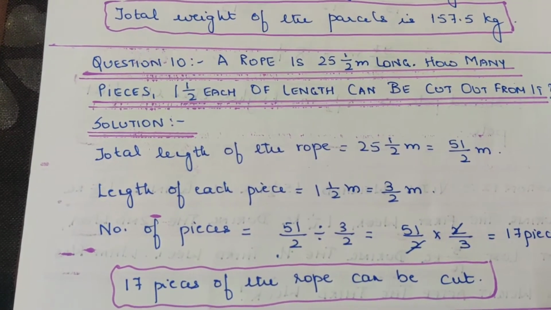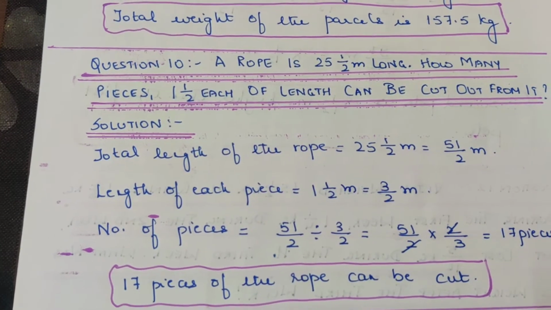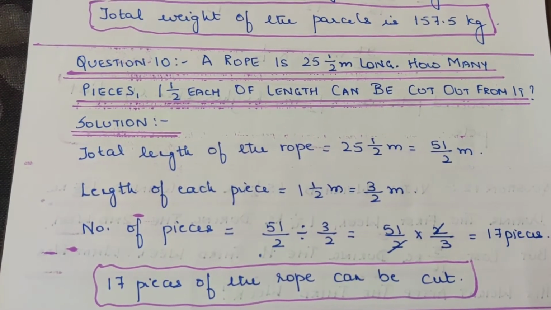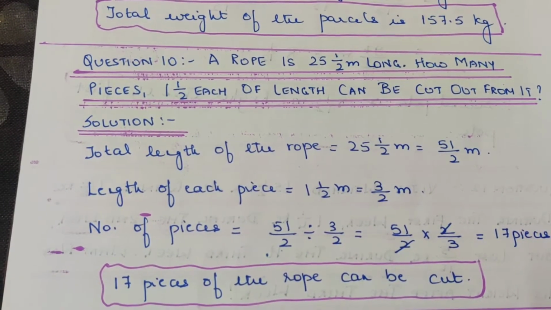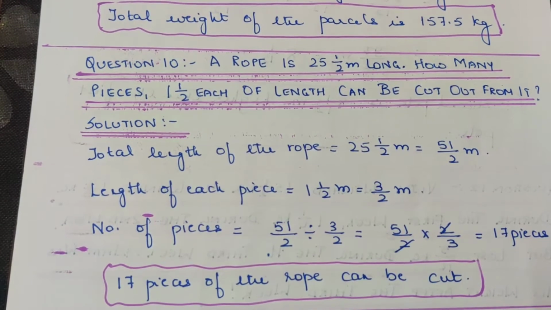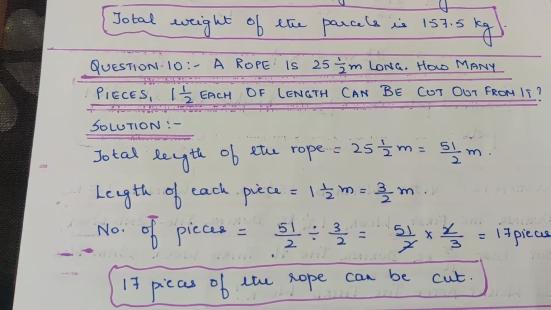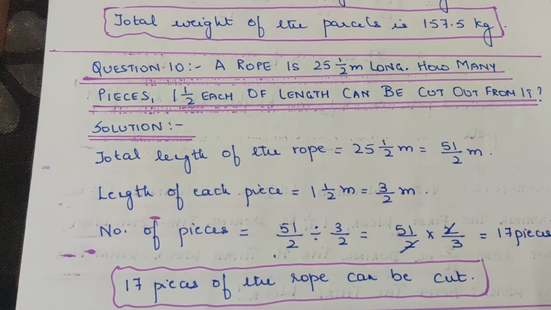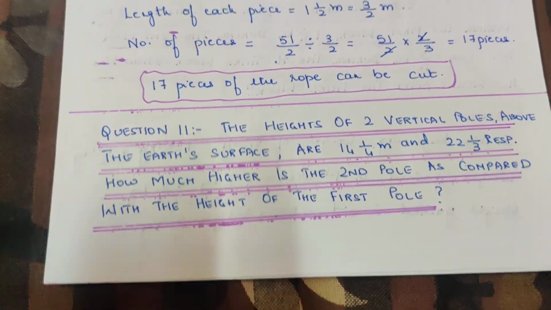Therefore, the number of pieces is equal to 51/2 divided by 3/2. Now taking the reciprocal, it becomes 51 by 2 into 2 by 3. On simplification, you get 17 pieces. Therefore, 17 pieces of the rope can be cut. Hope this is clear. Let's move on to question number 11.